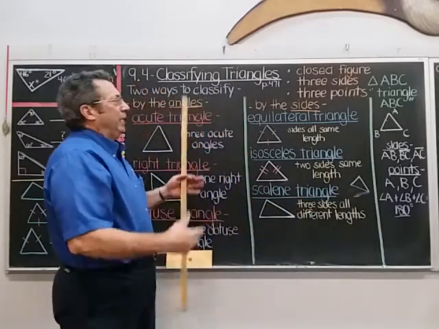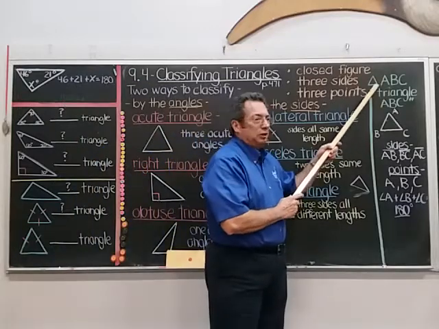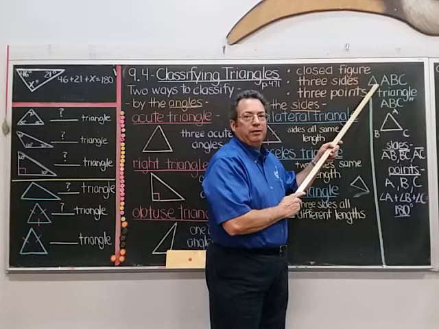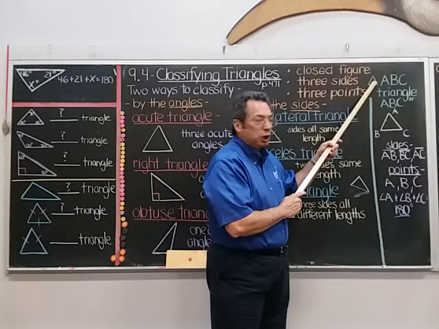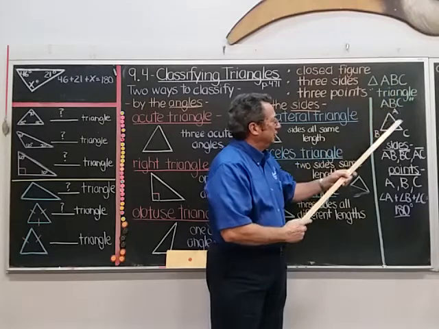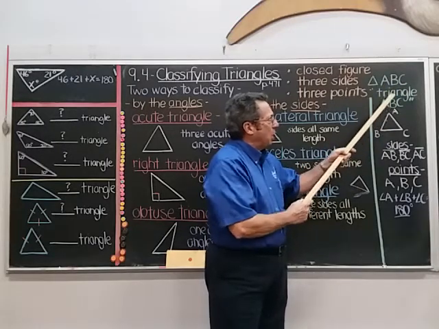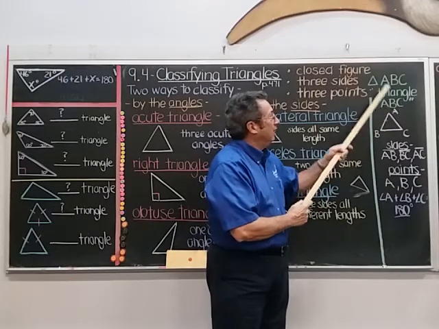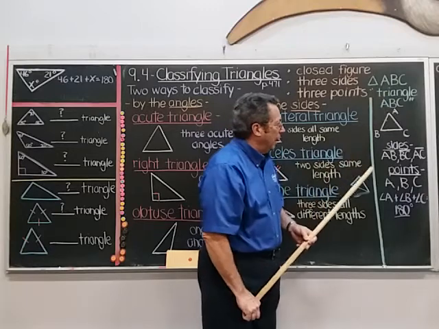Now, how do we classify triangles? Well, first off, here's how you name it. You draw a symbol in front of the names for the points, so the vertices. So you would draw this triangle ABC. This is called triangle ABC. You would say triangle ABC. But remember to use this symbol in front of the letters to show we're talking about a triangle.